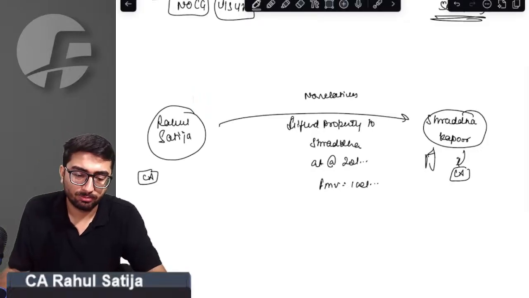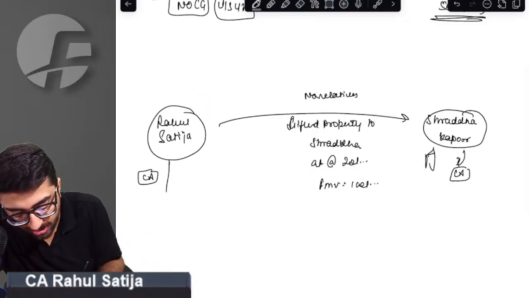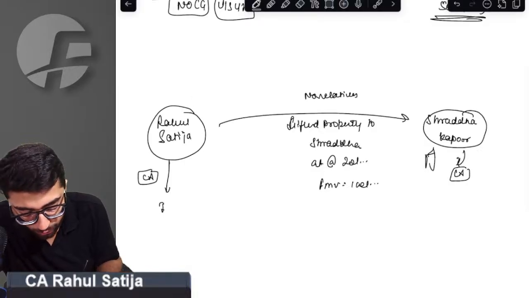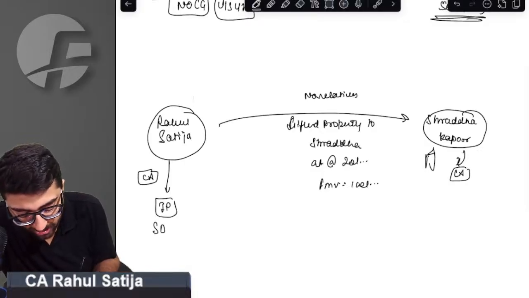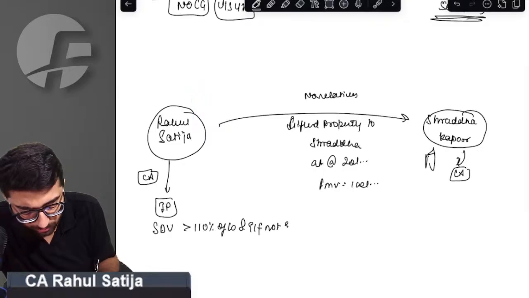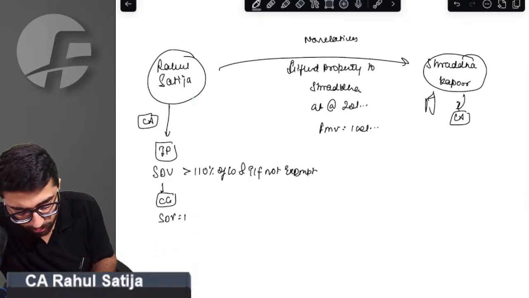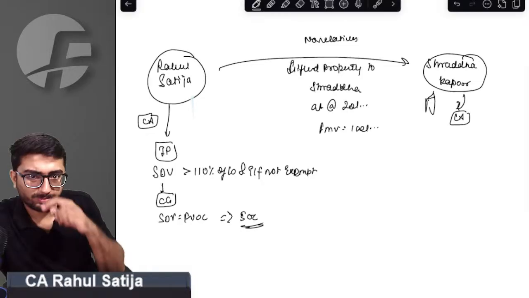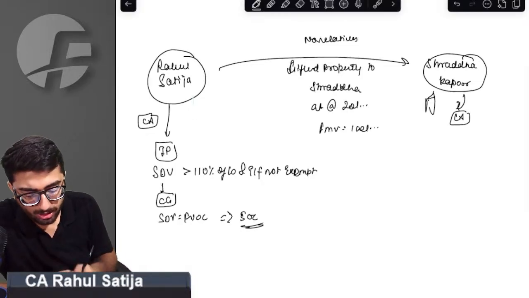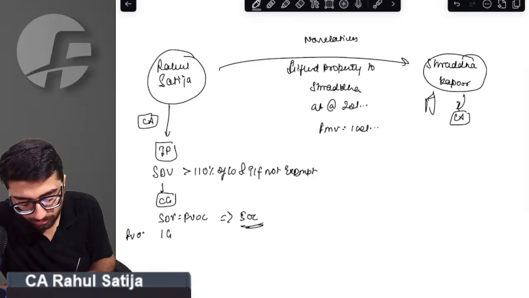Sir, if Rahul is transferring any immovable property whose SDV exceeds 110% of consideration, and the transfer is also not exempt, then in that case capital gain will arise in the hands of Rahul, and stamp duty value shall be considered as full value of consideration. This is as per 50C. Sir, 1 crore full value of consideration shall be taken minus cost of acquisition. Capital gain will arise in the hands of Rahul.